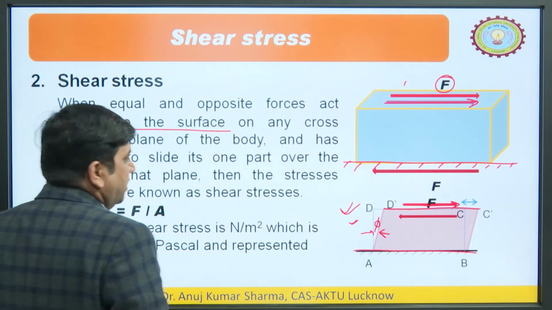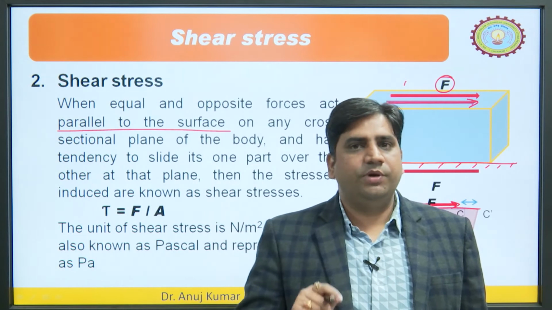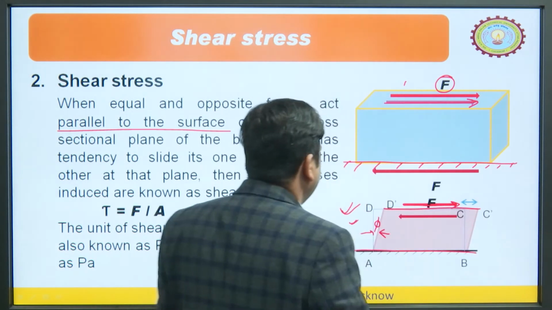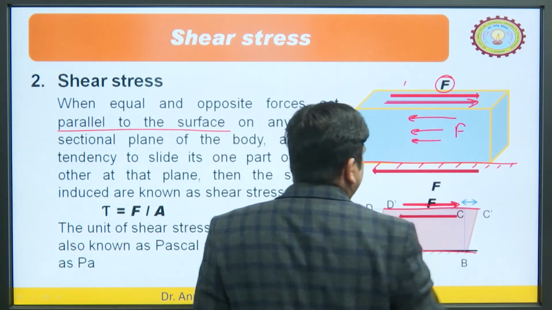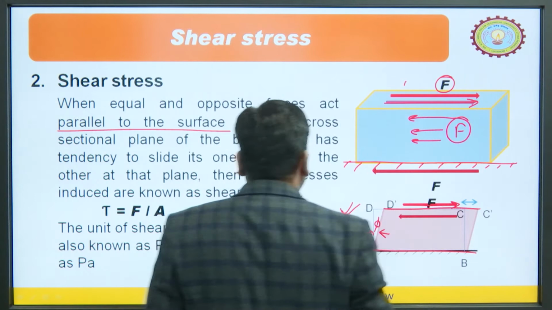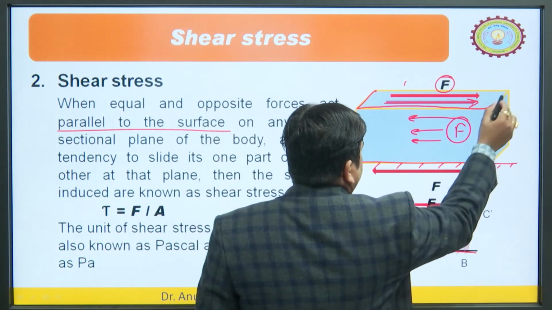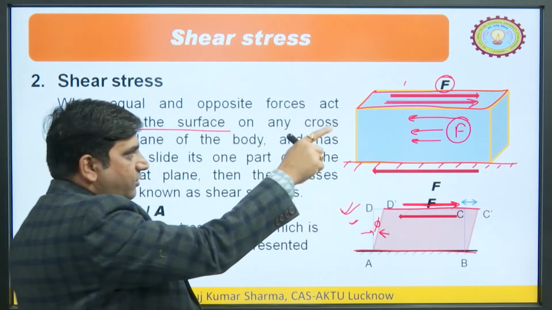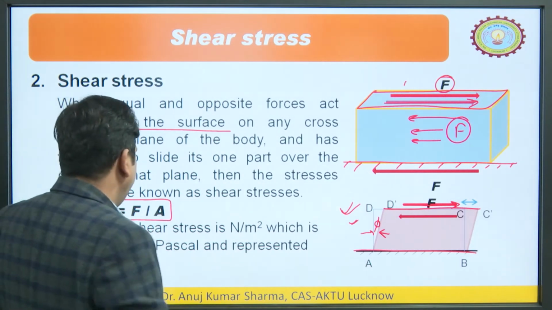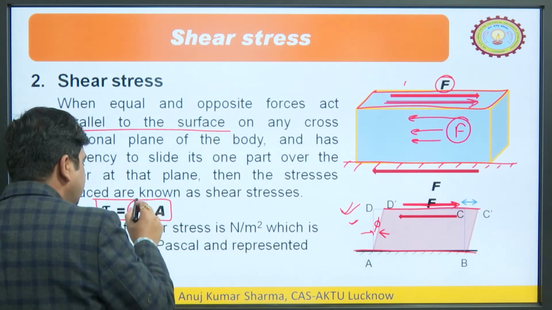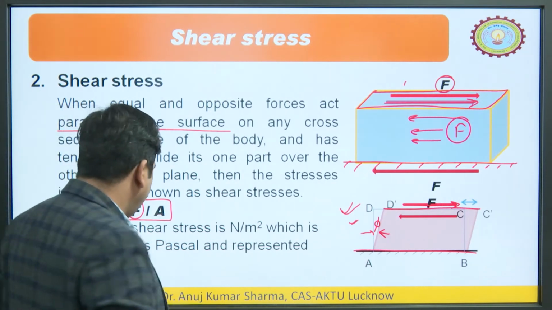So, you can say by definition stress is what? It is the internal resistance per unit area. So, internal resistance is what? Let us say internal resistance is F. So, this F divided by area. Area is what? How much area? So, this area on which it is acting. So, this is tau is equal to F by A. So, it is the resisting force or resisting shear force divided by area or tangential area.